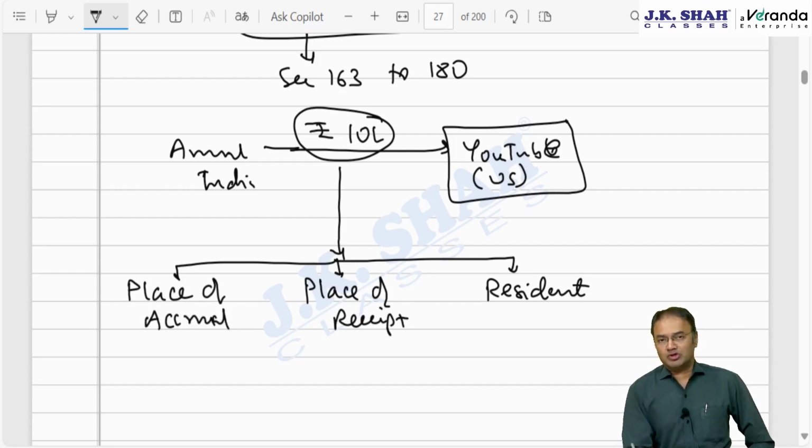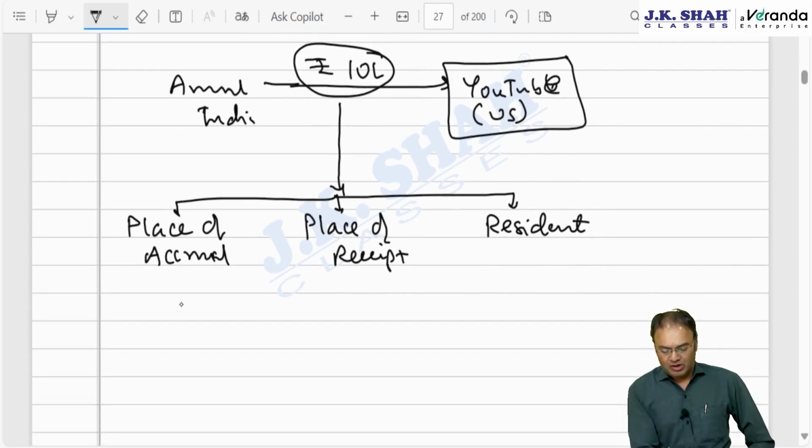Now, since YouTube does not have presence in India, income is not accruing in India, nor even deemed to be accruing in India as per section 9(1). Place of receipt is also not India, and YouTube is not even resident of India. YouTube is not liable to pay tax in India. No problem, at least they might be paying tax in USA.